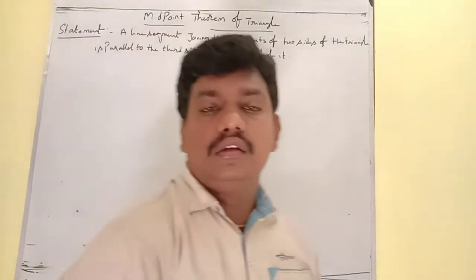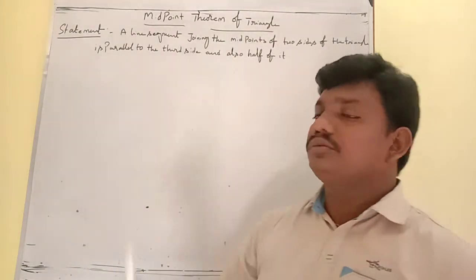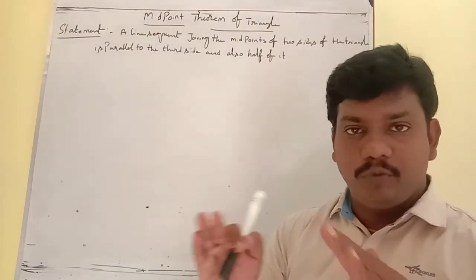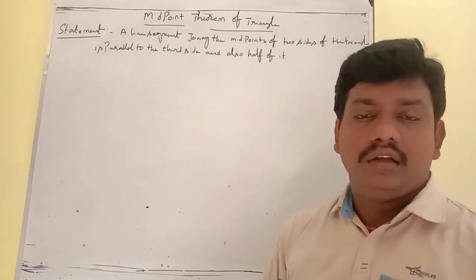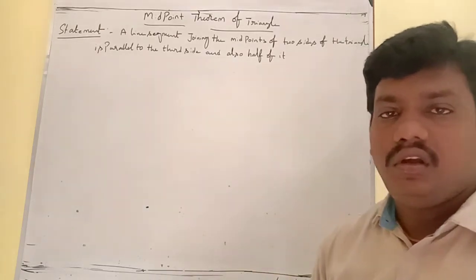This is called the statement of the midpoint theorem of triangle. Now we have to prove that if a line is joining the midpoints of any two sides of a triangle, that line is parallel to the third side and also half of it.